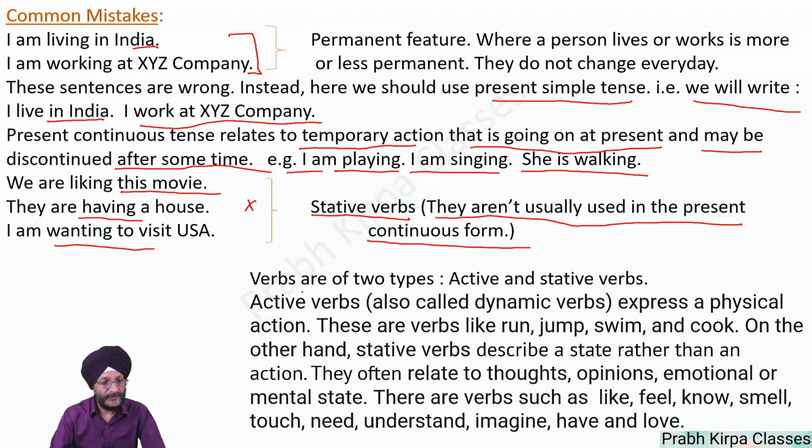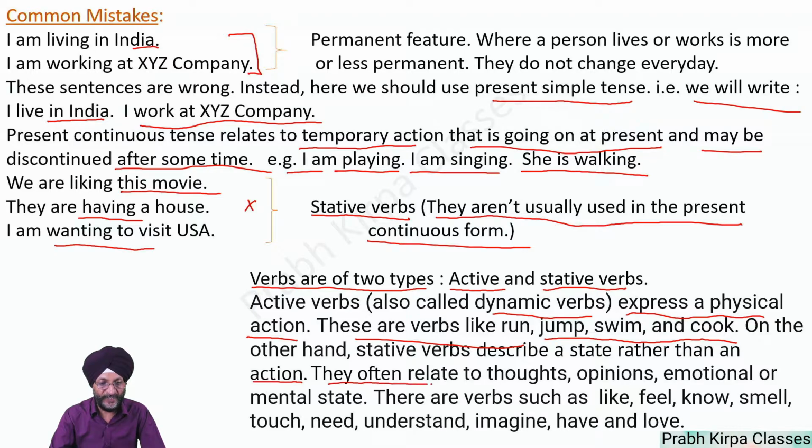For some clarification, please note that verbs are of two types, that is active verbs and stative verbs. Active verbs are also known as dynamic verbs. Active verbs express a physical action. These are the verbs like run, jump, swim, cook, etc. On the other hand, stative verbs describe a state rather than an action.